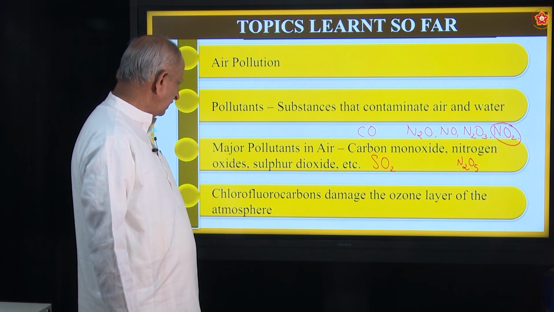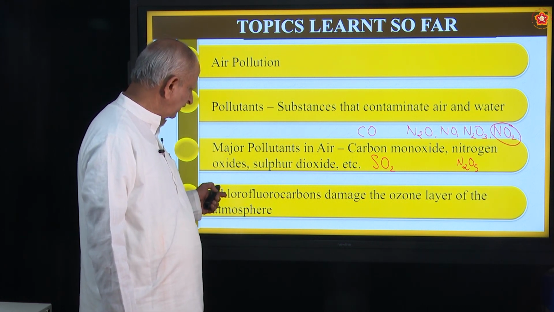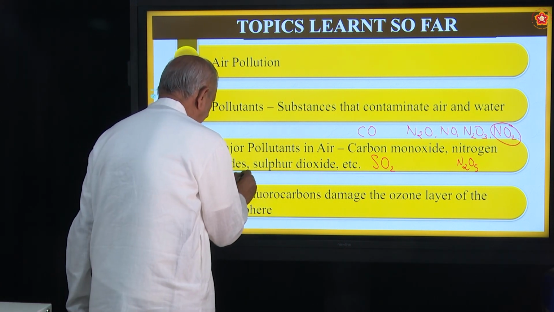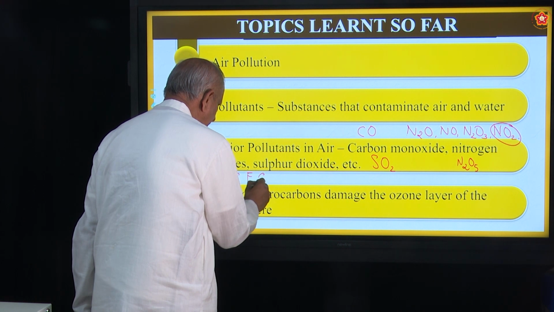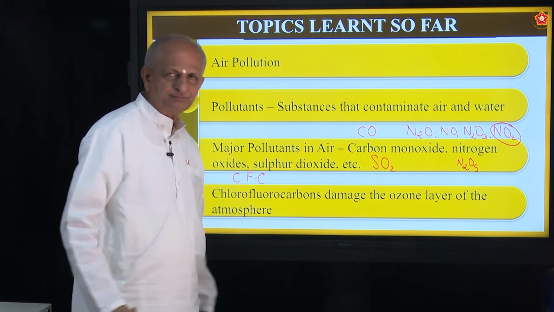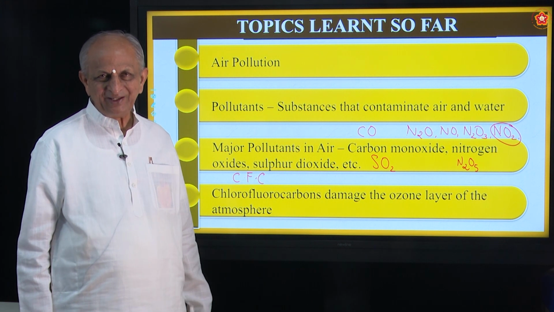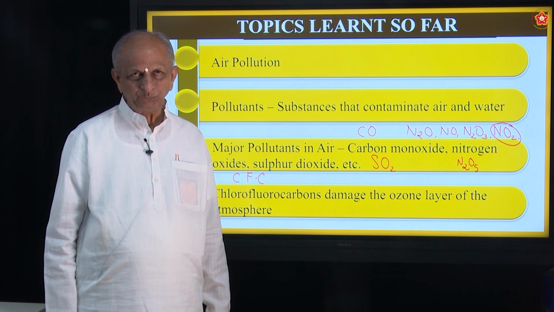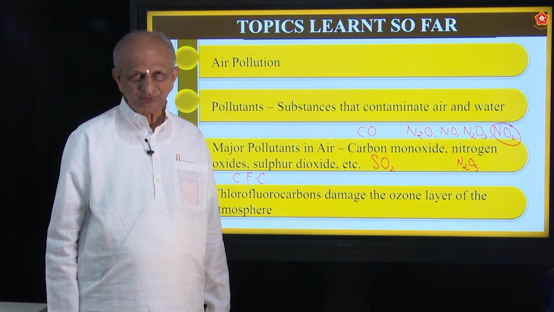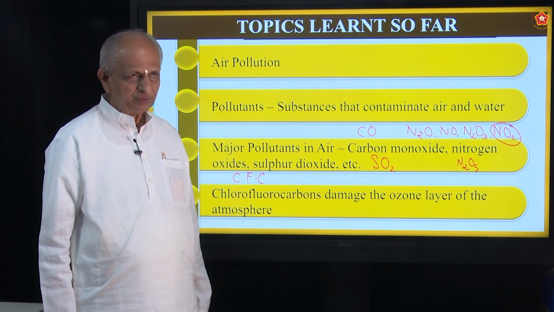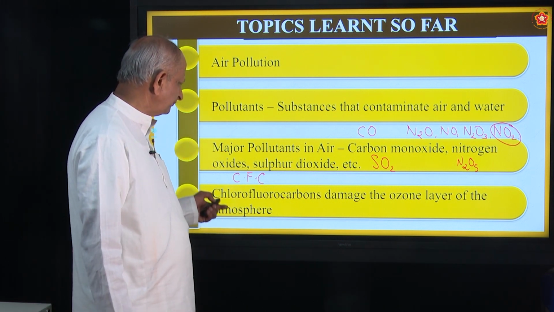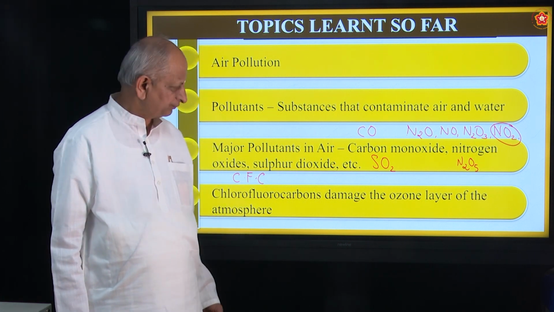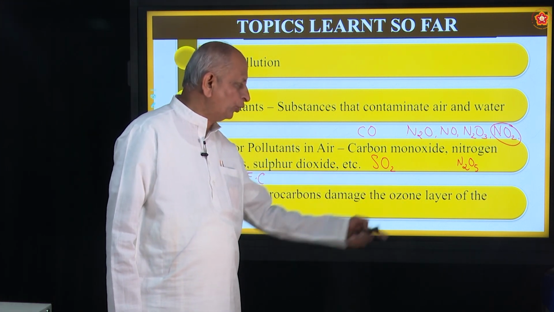And also you have studied chlorofluorocarbons, shortly called CFC. Where do you find CFC? Yes, refrigerators, correct? Air coolers, etc. Even burning of plastics and some substances like that will produce chlorofluorocarbons. What does it do? It damages the ozone layer.